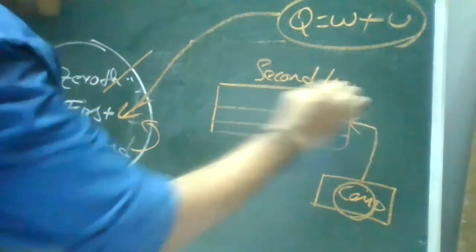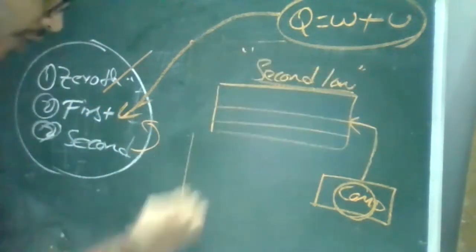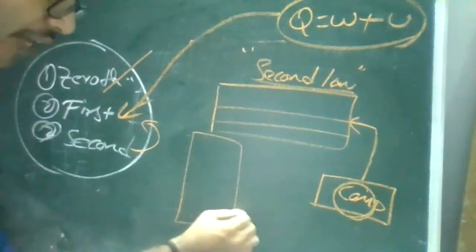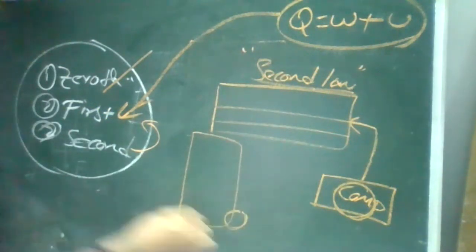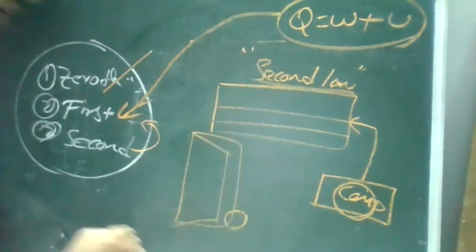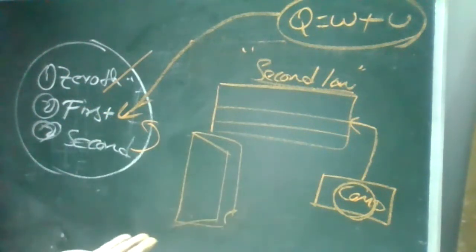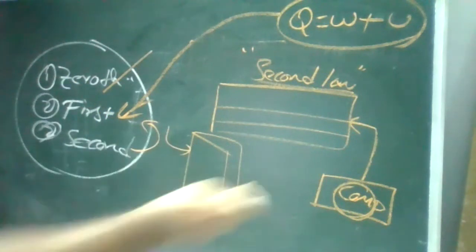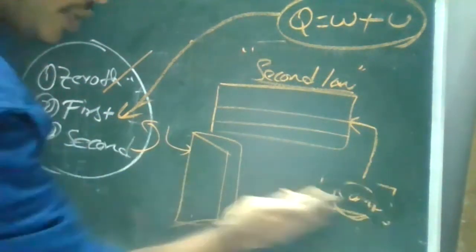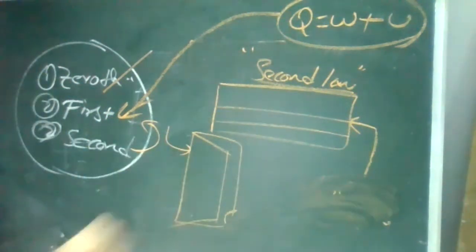And the same thing with the refrigerator. If you see the back side, there will be a small compressor. Because of the compressor, we are getting the chillness inside our refrigerator. Without the compressor, there is no work done, even though we are giving the supply. Same thing for the AC also. Without any compressor, there is no chillness, even though we are getting the supply. So this is your second law.